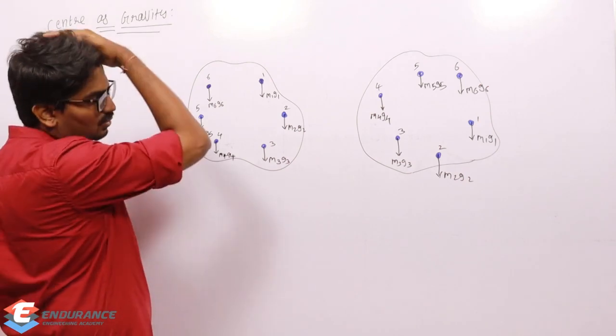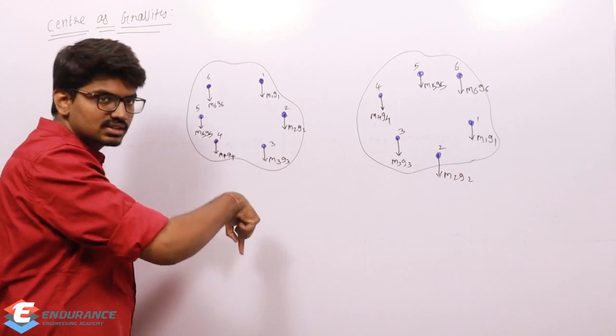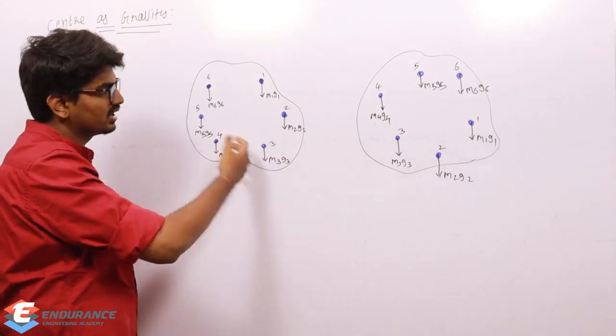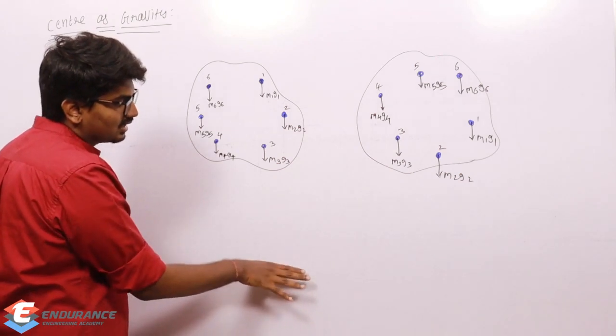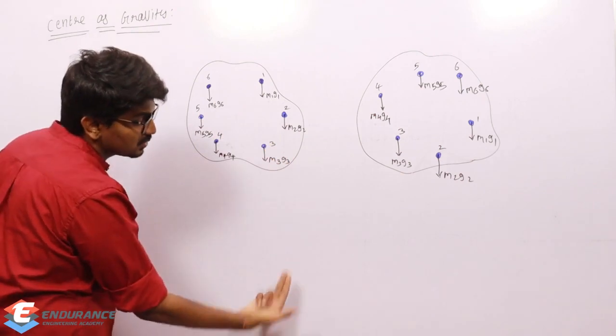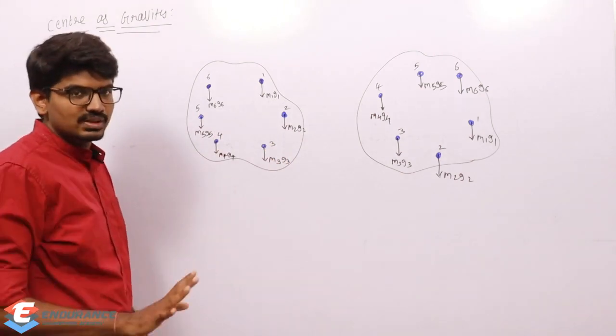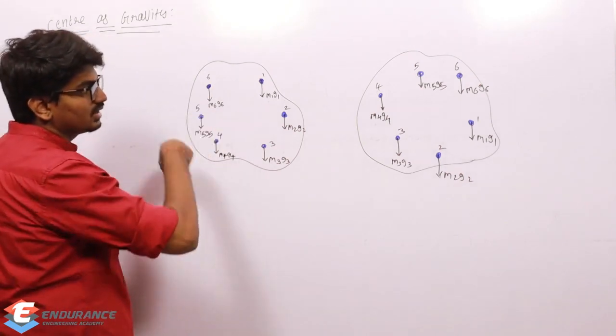Now, as we know, all these masses will be pulled towards the ground. From the knowledge of free body diagrams, all these masses are pulled towards the ground, and the ground in turn offers equal and opposite forces which pull the ground up. All these things we have seen already, and now we are concentrating only on these masses.